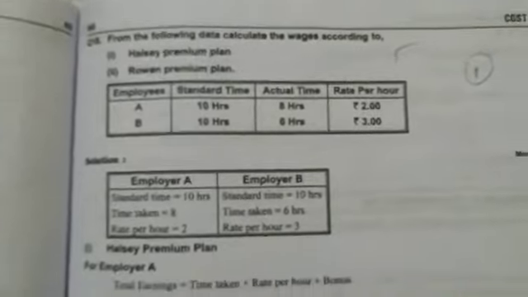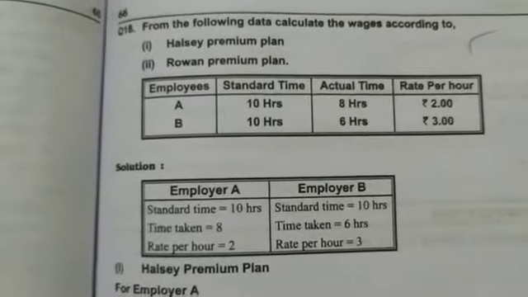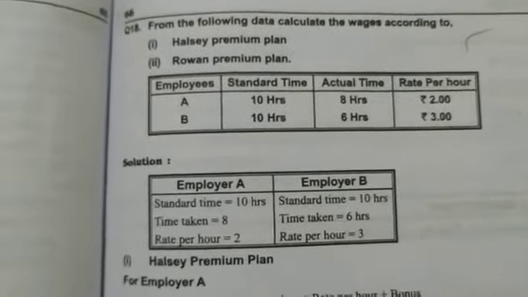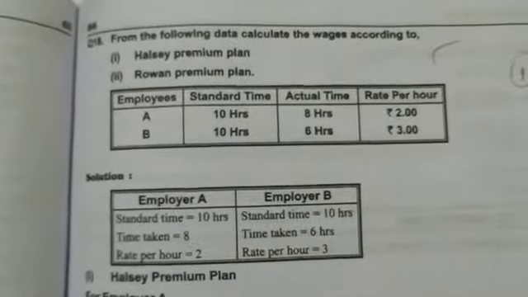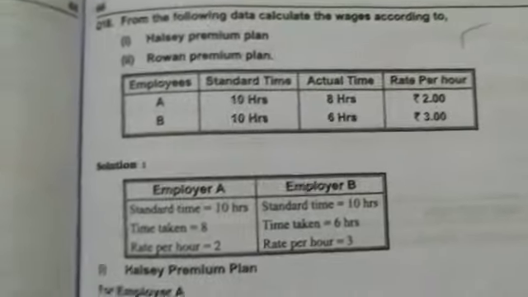Okay, now let us move further and do some more problems on this bonus incentive plan method, Halsey and Rowan. Then after solving 4 to 5 questions, we'll go for Merrick and Taylor. Okay, now see what it says.